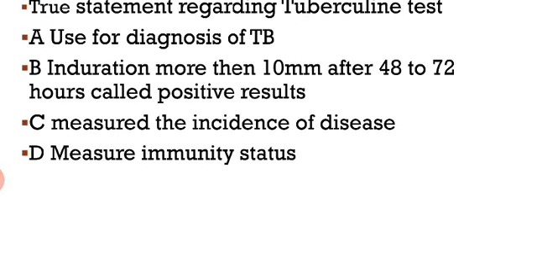Okay, first option, used for diagnosis of TB, is wrong, because for accurate diagnosis we use sputum examination. Then third option, measure the incidence of disease, is also wrong, because it helps to assess whether the patient has any exposure to TB infection or not. Then, measure the immunity status, so this option is also wrong. So the correct answer is B.